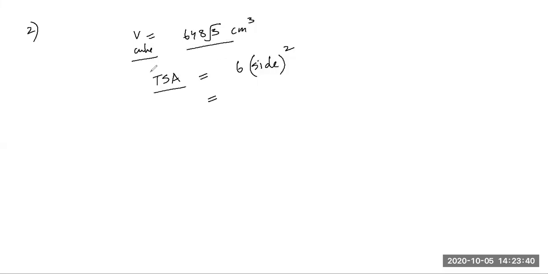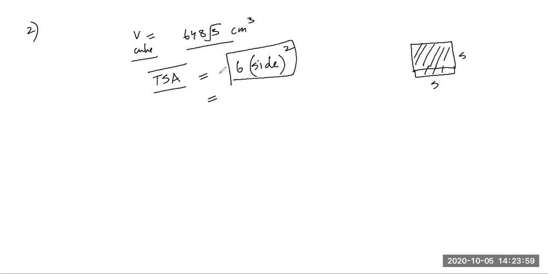The total surface area is 6 into side square. When you talk about a cube, this is a square, not a rectangle as I drew. Square area is side into side, right? So the total surface area is 6 side square. So I need the side.